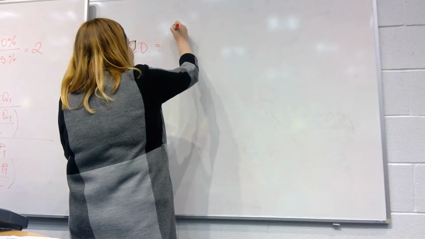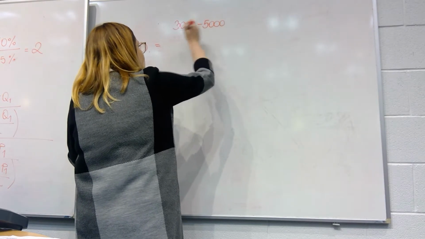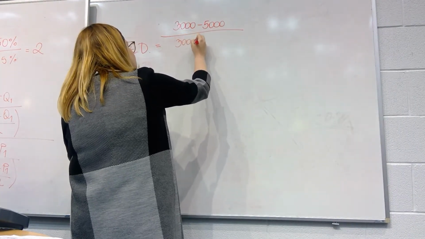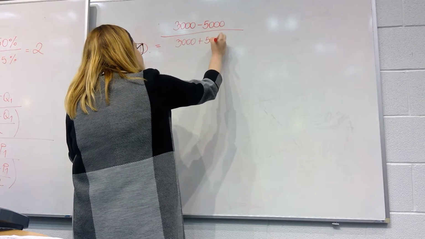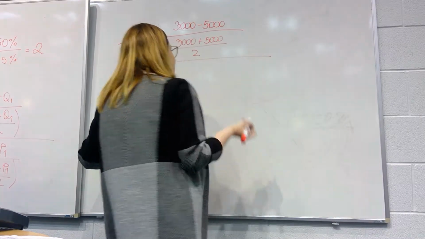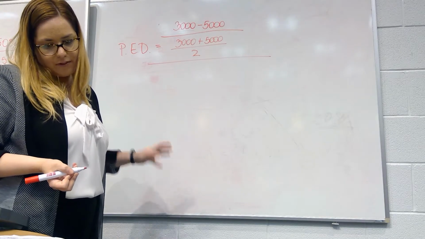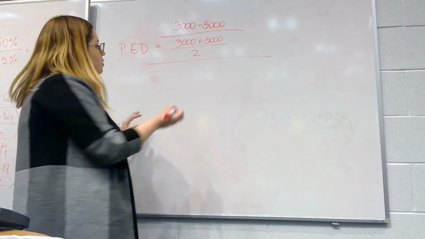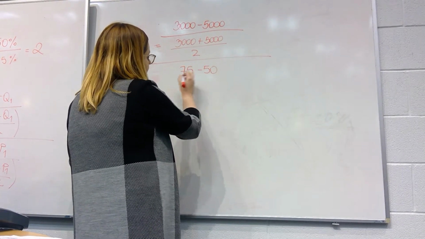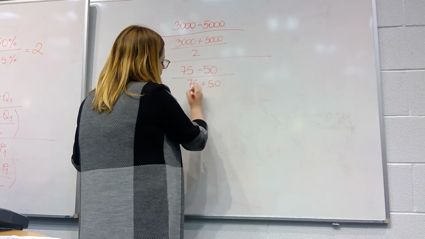So we have 3,000 minus 5,000 over 3,000 plus 5,000, all divided by 2. And then all of that is divided by changes in price. We have that the initial price was $50 and then it increased to $75. So we have 75 minus 50 over 75 plus 50 divided by 2.